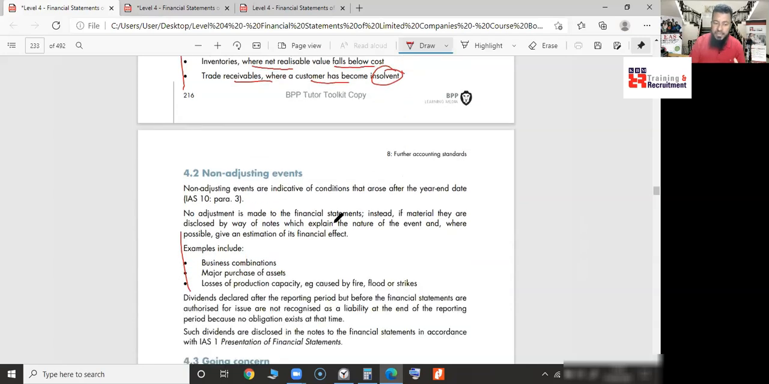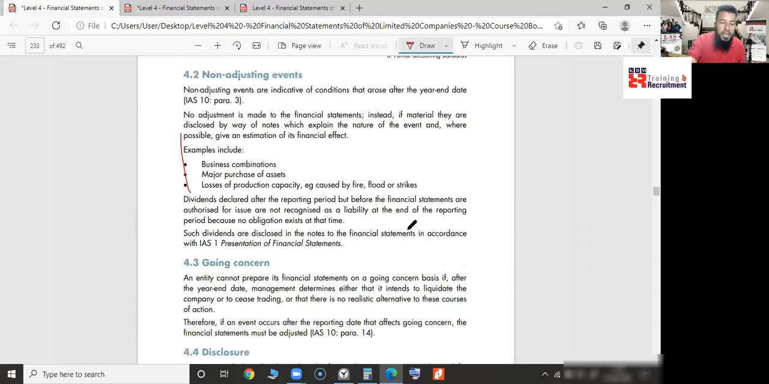These are adjusting events. Non-adjusting events: business merger and combination, when two businesses come together, and today you're going to learn a little bit and next week as well. Major purchase of an asset, losses of production capacity caused by fire, flood, strike. Do remember, it comes in the exam, I have seen it. Because of natural disasters you have losses, but you don't need to adjust it in this accounting period; show it in 2019. Also dividend is non-adjusting.